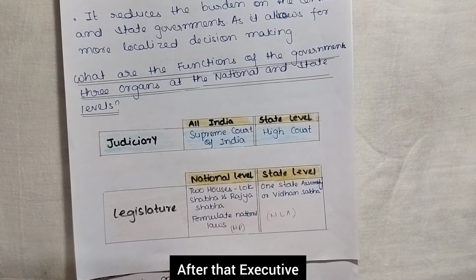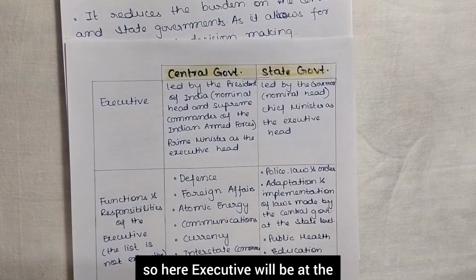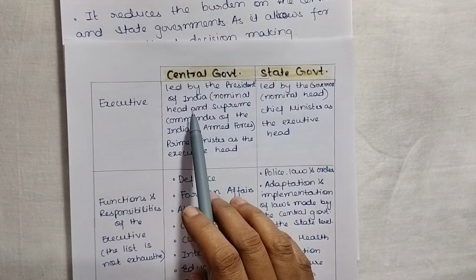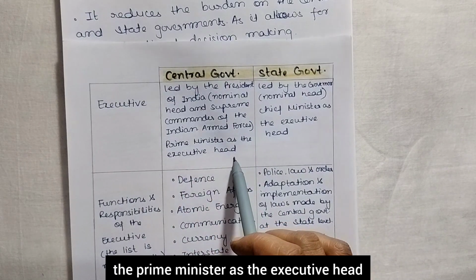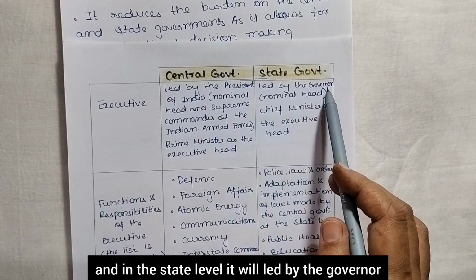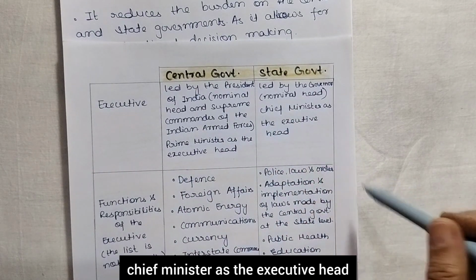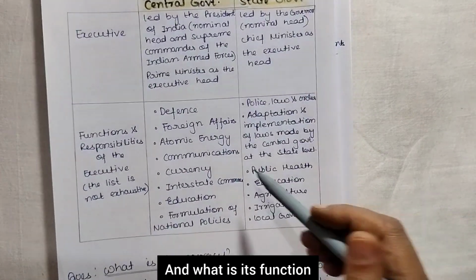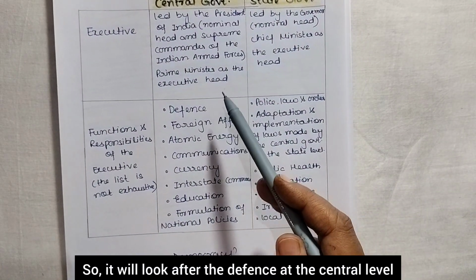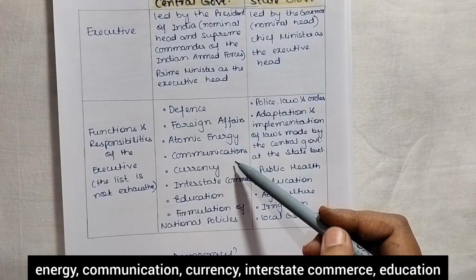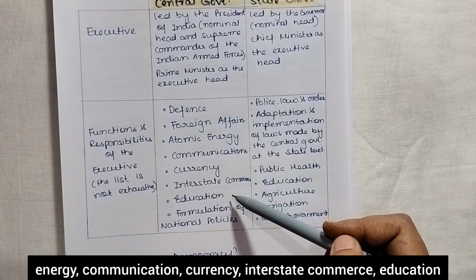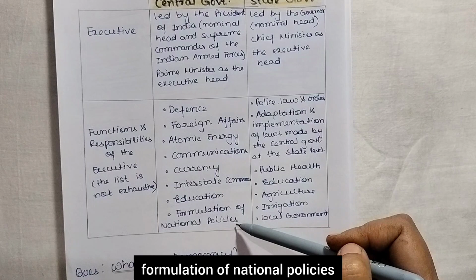After that, executive. Here the executive will be led by the President of India, with the Prime Minister as the executive head, and at the state level it will be led by the Governor, with the Chief Minister as the executive head. And what is its function? At the national level it will look after defense, foreign affairs, atomic energy, communication, currency, interstate commerce, education, formulation of national policies.